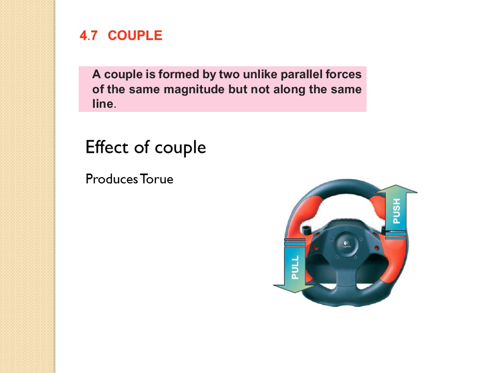This torque turns the steering wheel. These forces act on opposite sides of the steering wheel as shown in this figure and are equal in magnitude but opposite in direction. So these two forces form a couple.